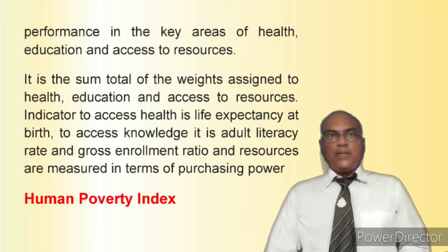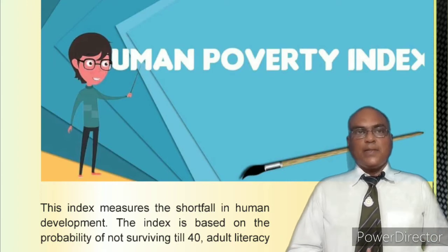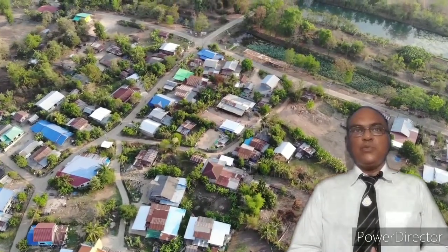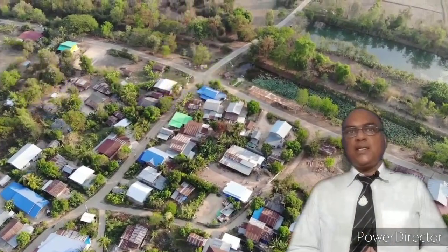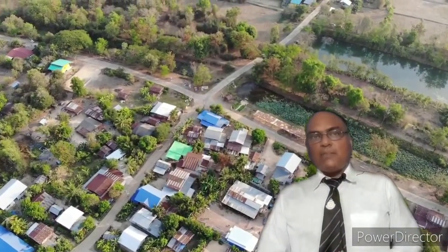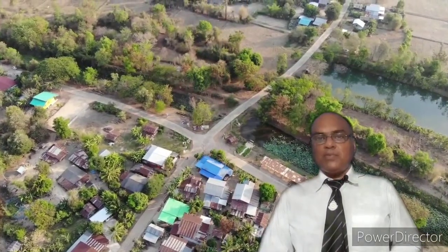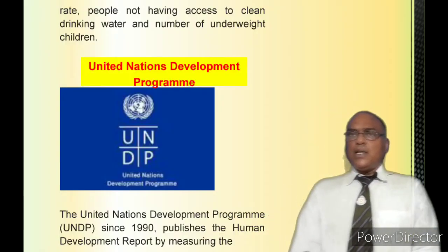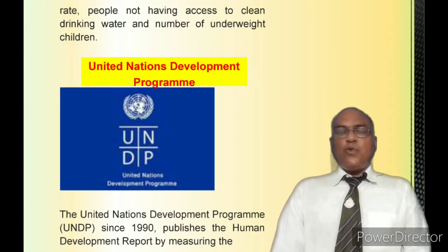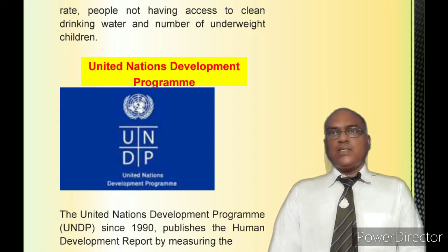Second one is poverty. कि आपके देश में गरीब कितने हैं, उसके हिसाब से भी हम assess कर सकते हैं कि आपका देश वाकई डेवलप हो रहा है कि नहीं. Because there is a big controversy going on at this moment in our country regarding GDP. GDP reflects that the country is really progressing. But if you see another part of the story, maximum people are under the poverty line. That's a very big problem. Third one is UNDP. UNDP का full form होता है United Nations Development Program. The main purpose of this organization is to assess development projects which have been carried out by the government in that country.